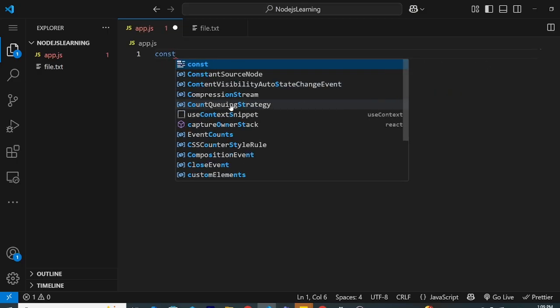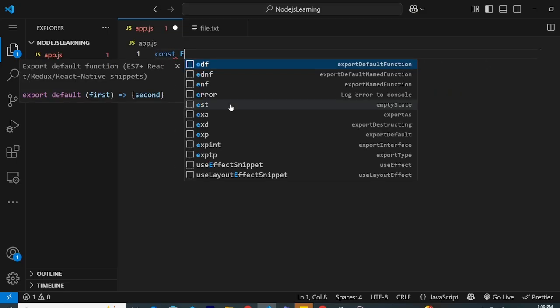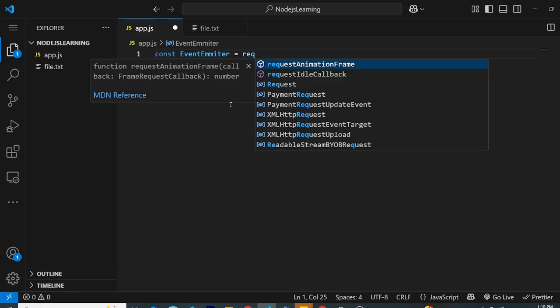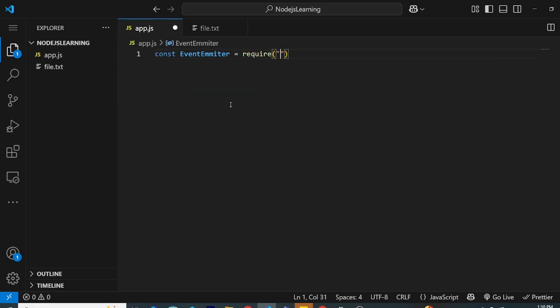First we require const EventEmitter. You can name it anything you want, but this is very classic and people use it all the time. Require the events. So let me make it my own event.